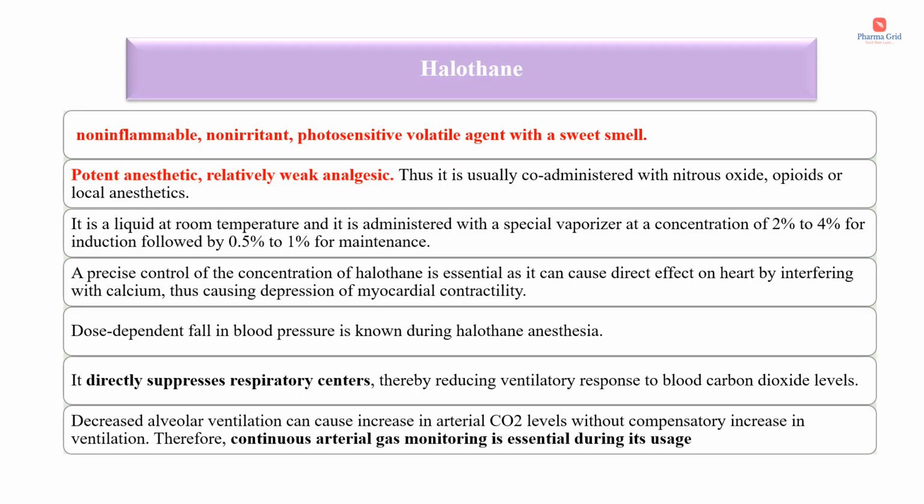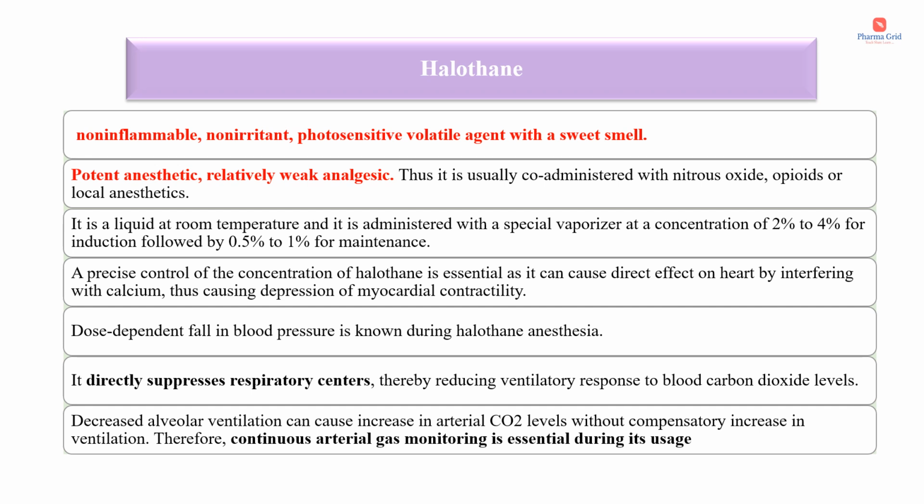Next one is halothane. It is a non-inflammable, non-irritant, photosensitive volatile agent with a sweet smell, and it is a potent anesthetic, relatively weak analgesic. Thus, it is usually co-administered with nitrous oxide, opioids or local anesthetics. As I have already mentioned, nitrous oxide is a potent analgesic, but a weak anesthetic, and halothane is a potent anesthetic but a weak analgesic. So halothane can be co-administered with nitrous oxide, opioids or local anesthetics.